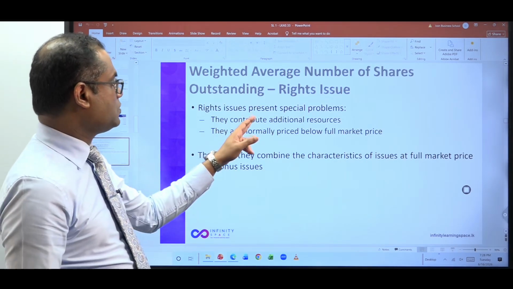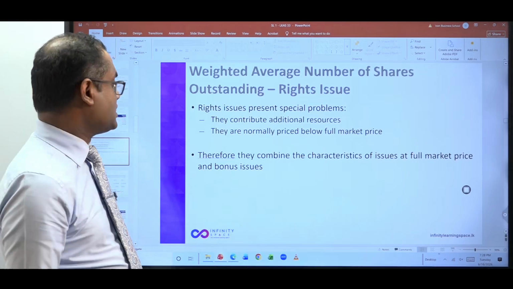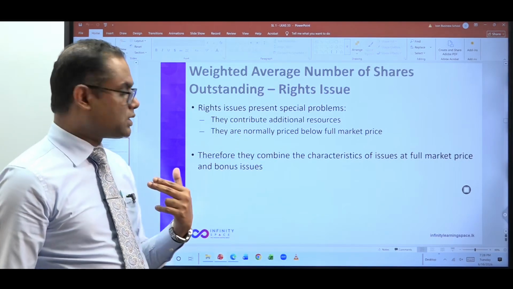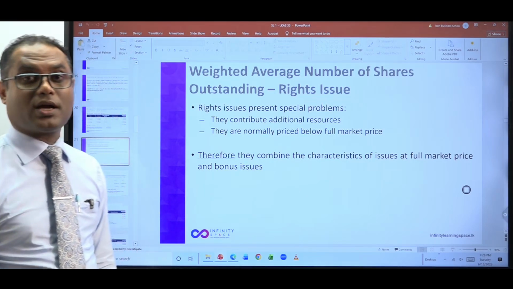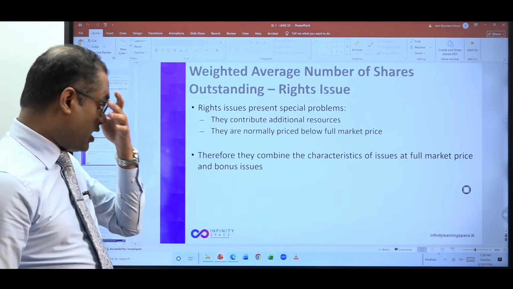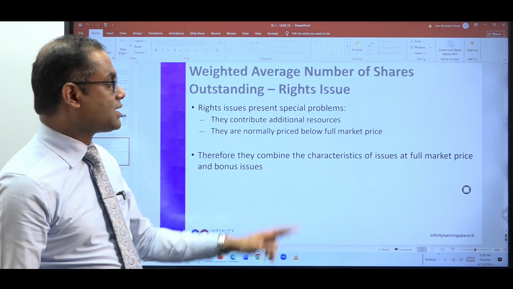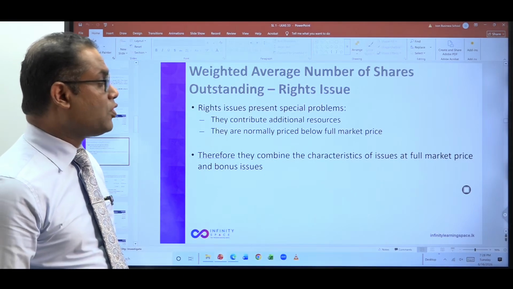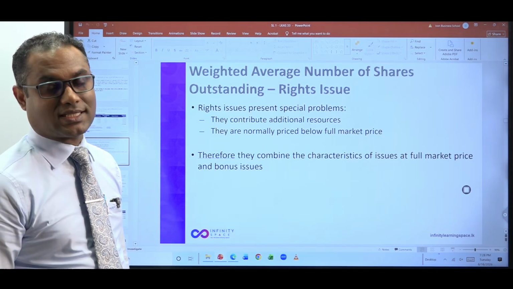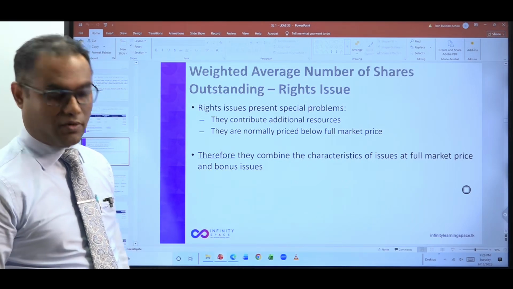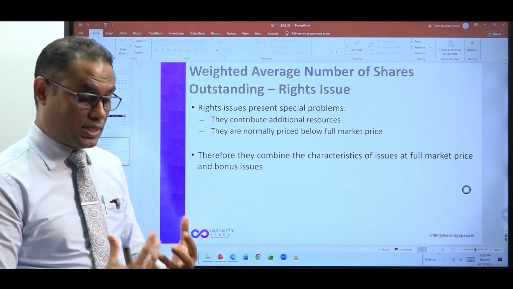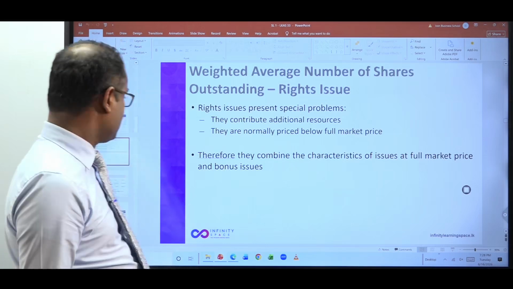A rights issue has special features. There are additional resources coming into the company, but they are normally priced below the full market price. Therefore, they combine the characteristics of an issue at full market price, that is at cash, and bonus issues. It has a combination of characteristics.